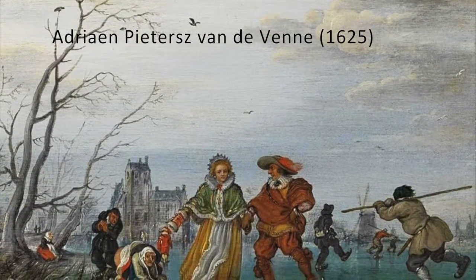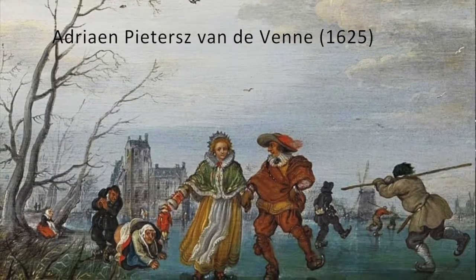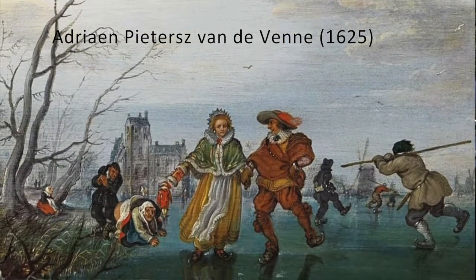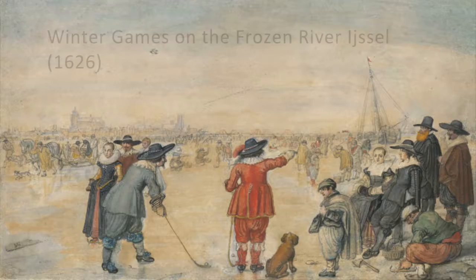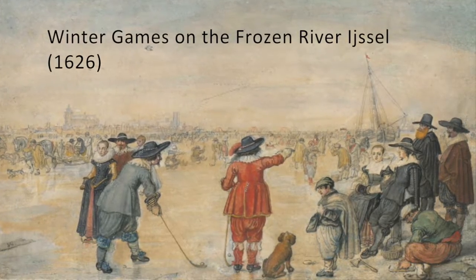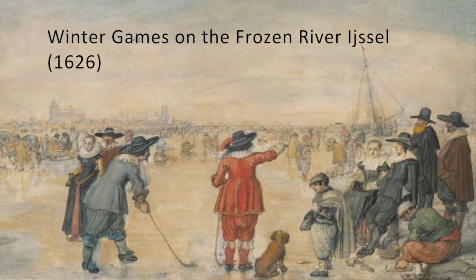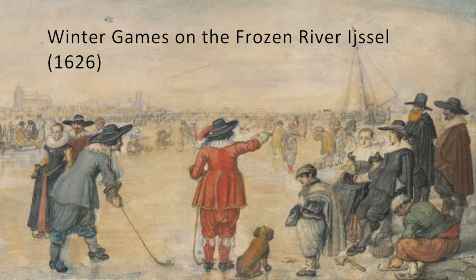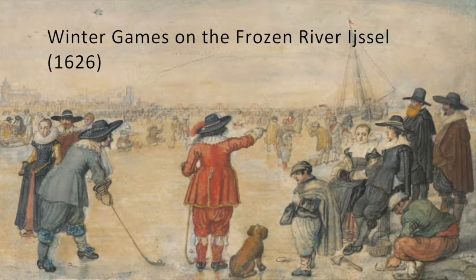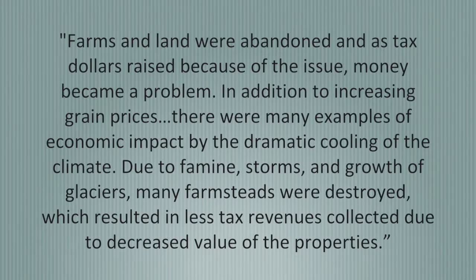As crops decreased, prices in the market skyrocketed. The year 1816, or the year without a summer, noticeably peaked due to unfavorable climates. Famine struck all over Europe, hitting largely populated countries and killing millions. In Norway, deep snow covered the ground deep into the spring months of April and May. Mandia's article also shows that farms and lands were abandoned, and as taxes rose, the issue increased. Money became a problem.